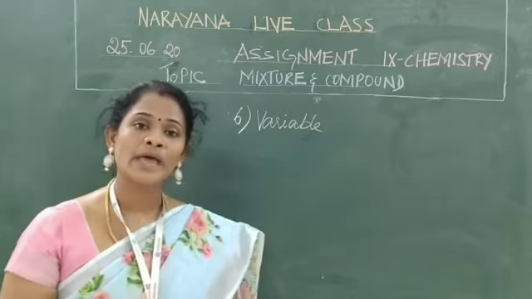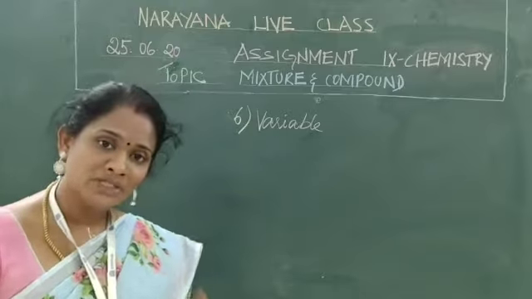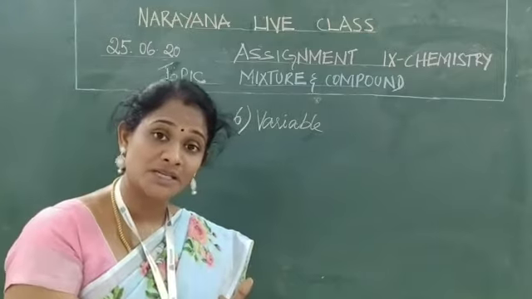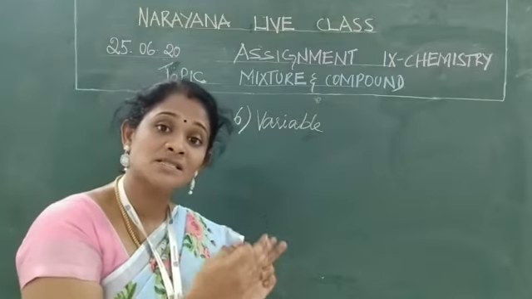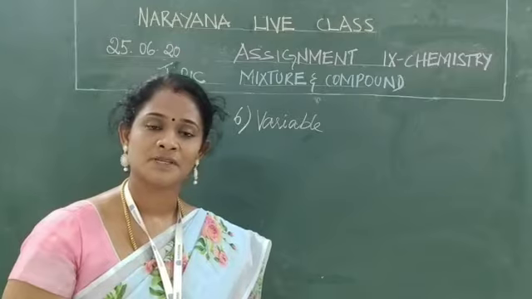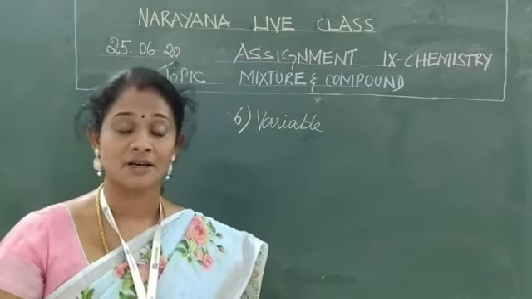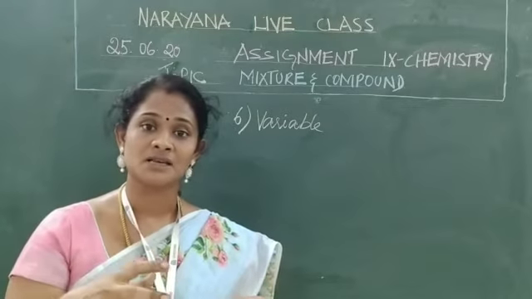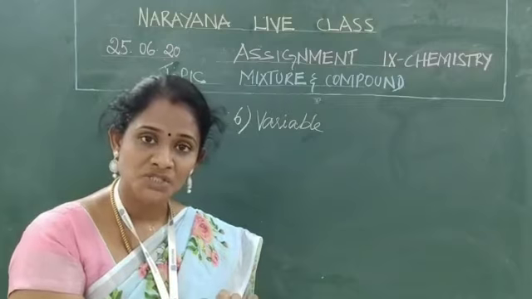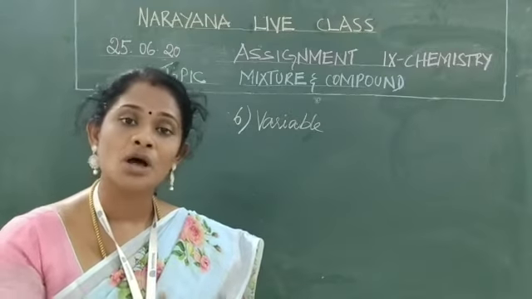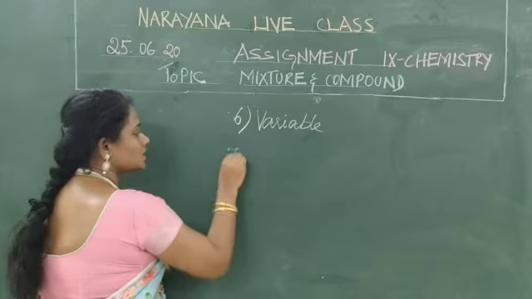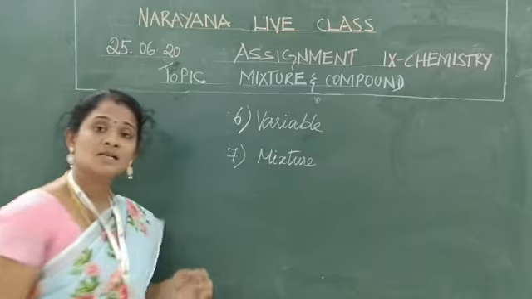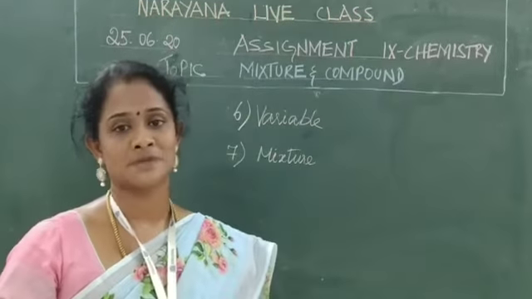In a mixture, the properties are similar to those of the constituent substances. For example, if you mix iron and sulfur, you are just mixing the substances. So, the properties of that mixture are similar to those of its constituent substances.